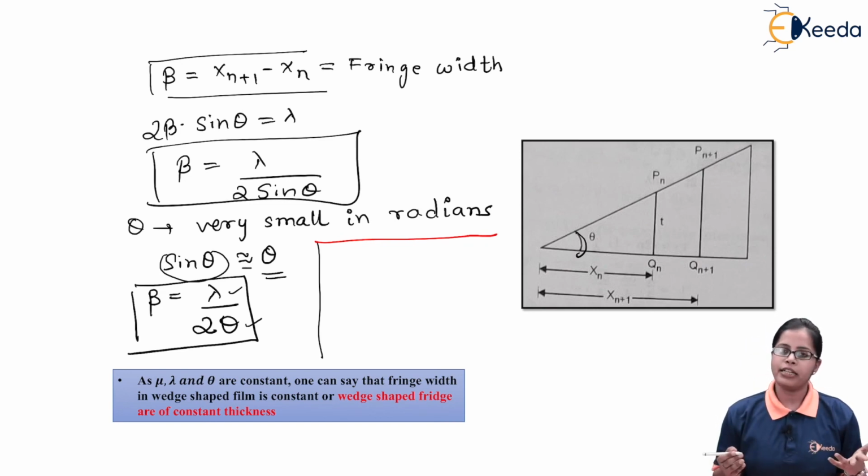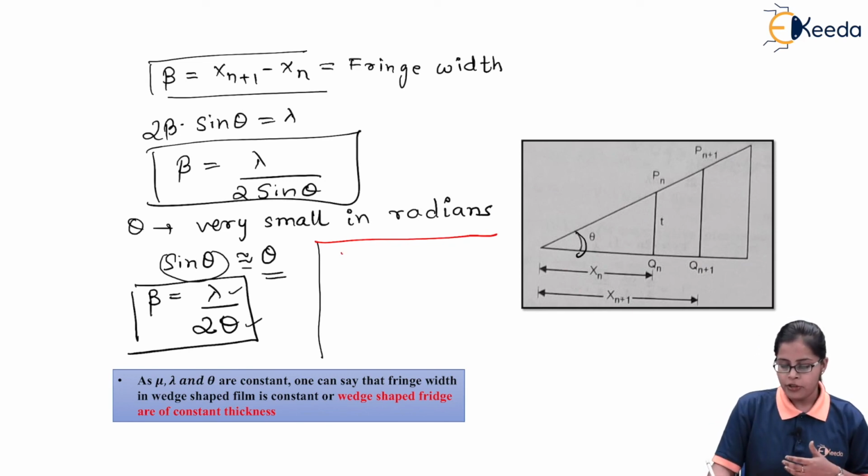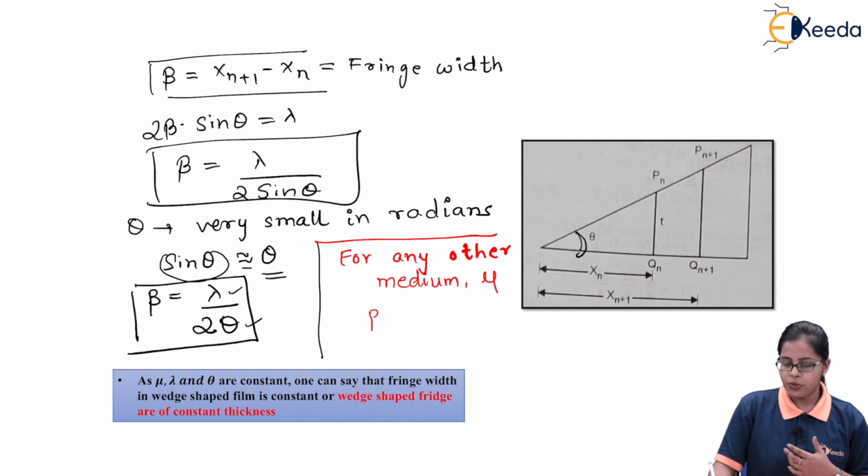But if I'm doing the calculation for any other medium except air, it will have a certain refractive index, and I'm writing the refractive index as mu. So in that case, the fringe width will become lambda upon 2 mu theta.